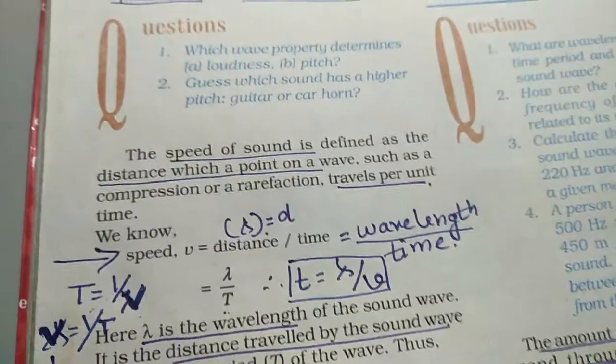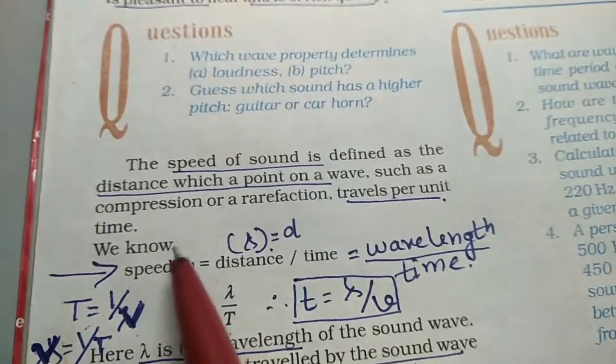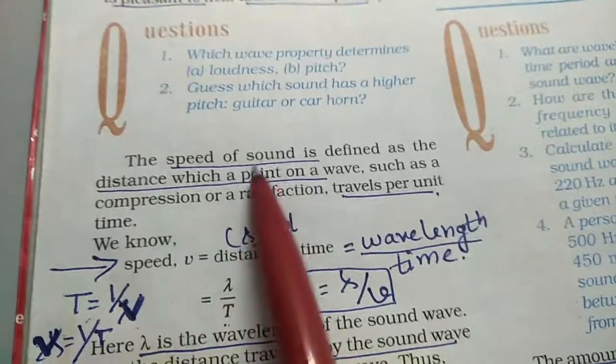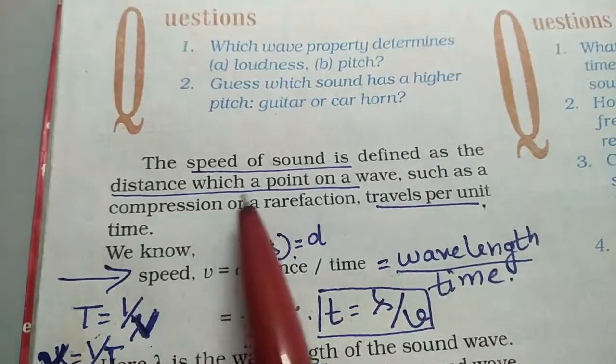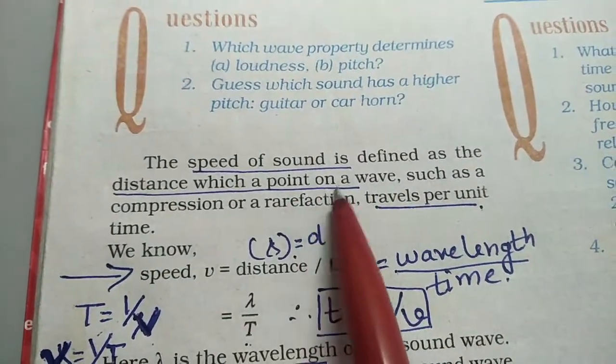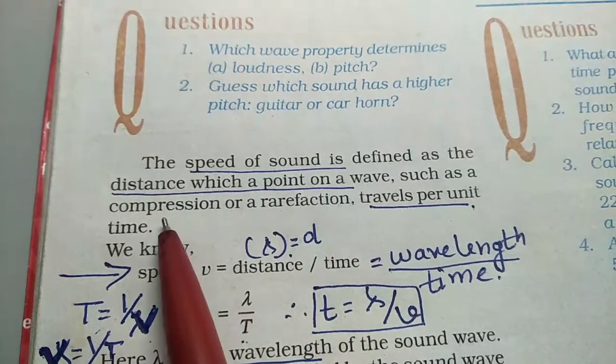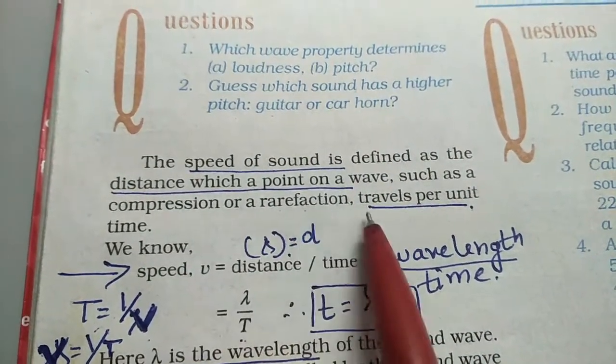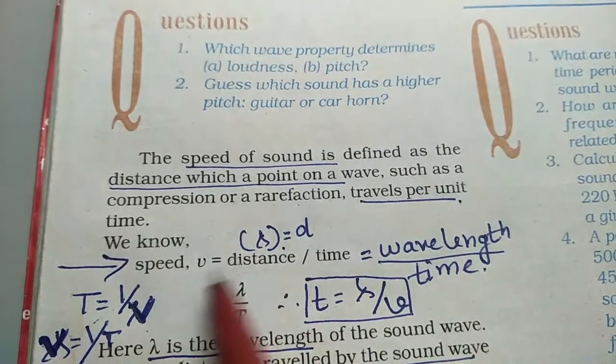We'll go to the next topic. Okay, that is the speed of sound. Now the speed of sound is defined as the distance which a wave created, that is a compression or rarefaction, travels per unit time. That is, speed is distance upon time.